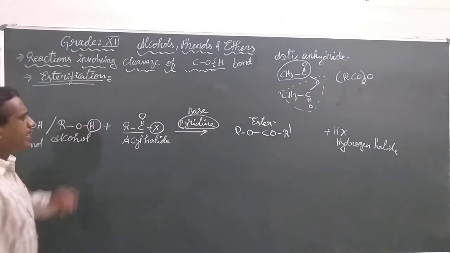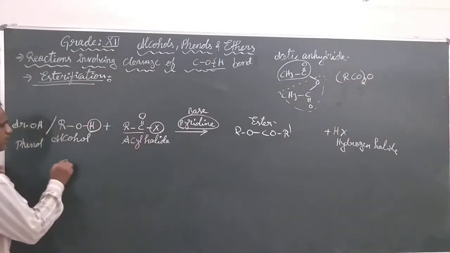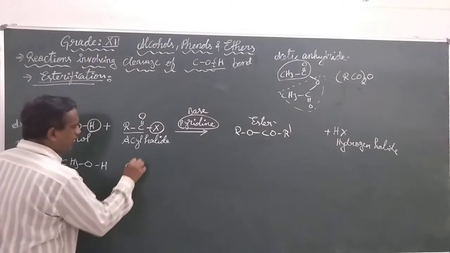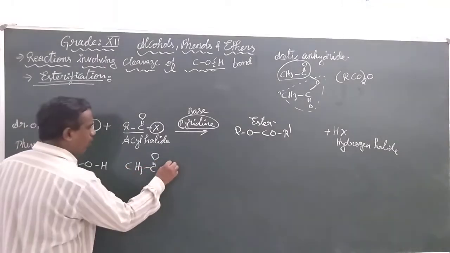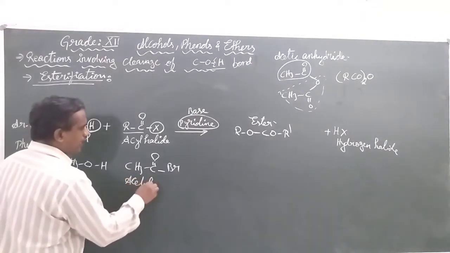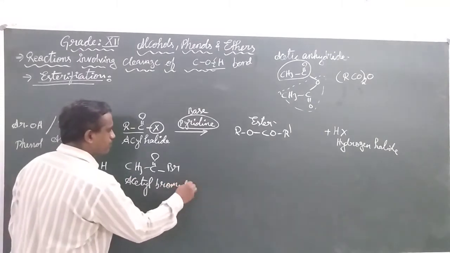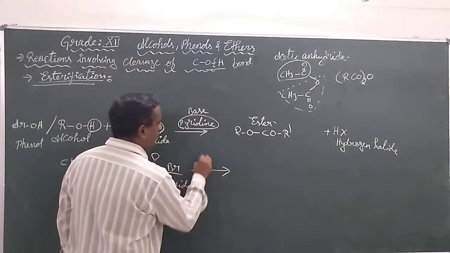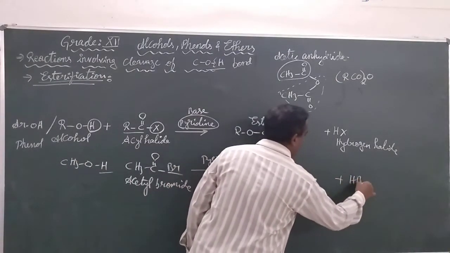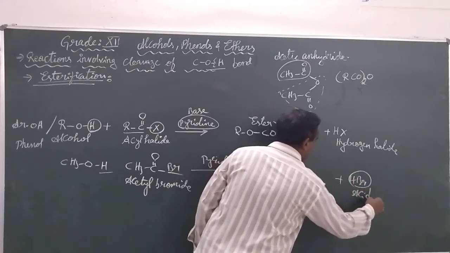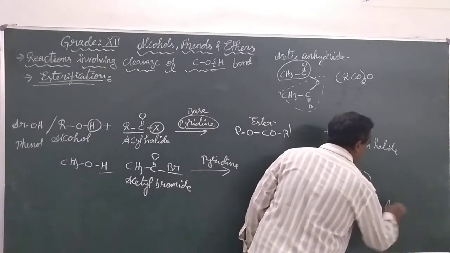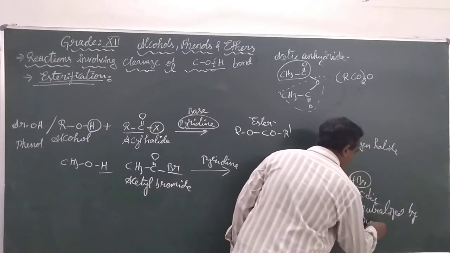In the case here, we are using CH3OH and we are taking CH3C double bonded O Br, acetyl bromide. The bromine and hydrogen form hydrogen bromide, which, being acidic in nature, is neutralized by pyridine.